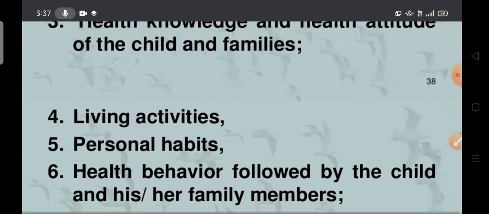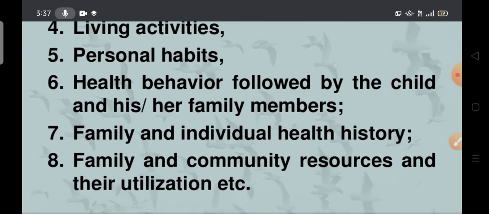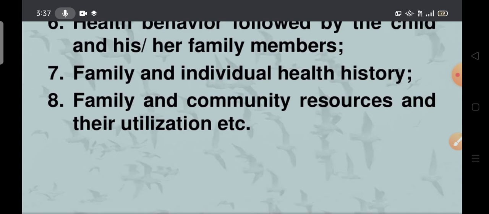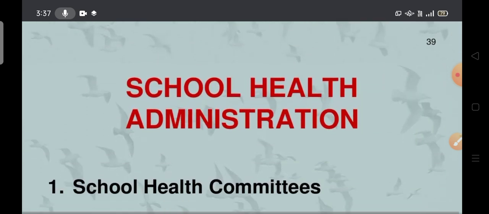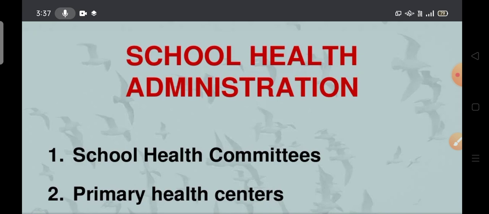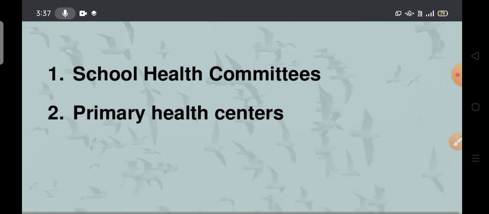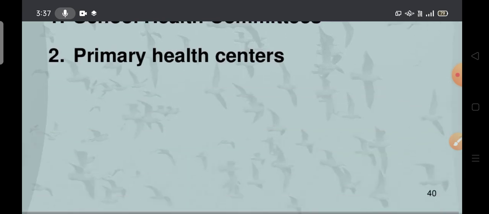Living activities also influence the health. Personal habits also influence the health. Health behavior followed by the child and his or her family members. Family and individual health history. Family and community resources and their utilization, etc. Is it clear now? So, school health administration, school health committees, primary health centers. Okay. Next one, school health policy.